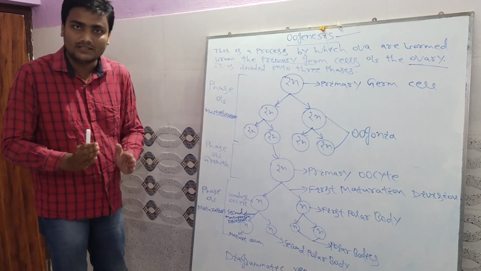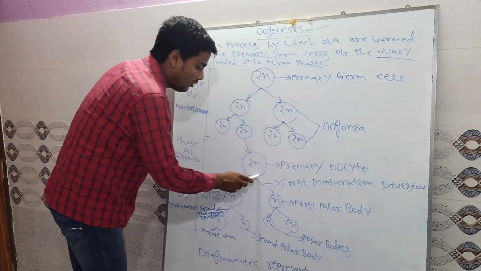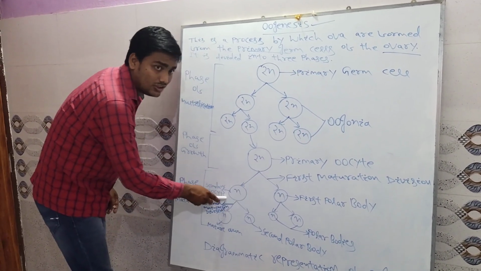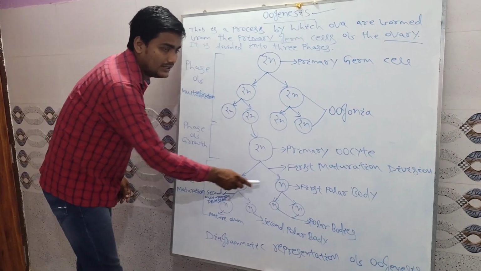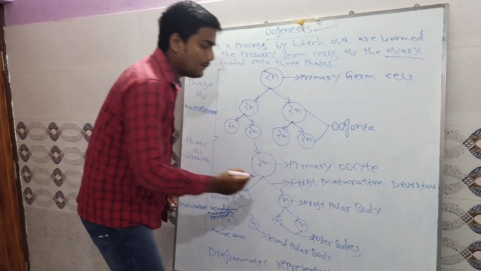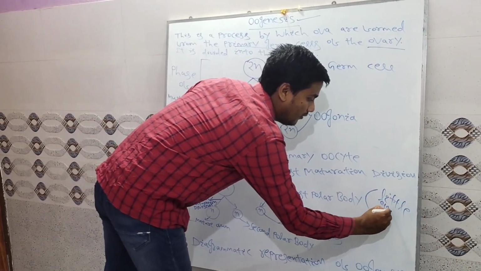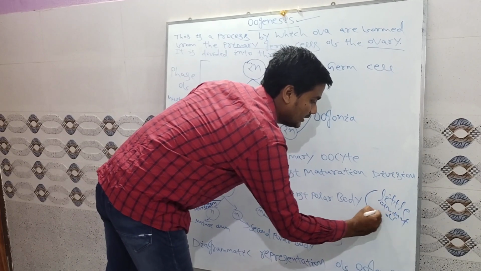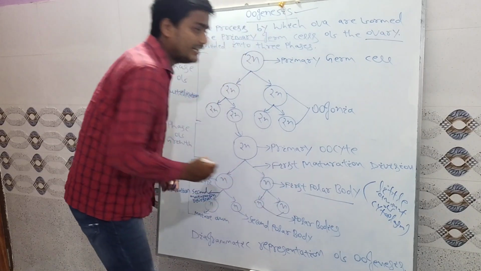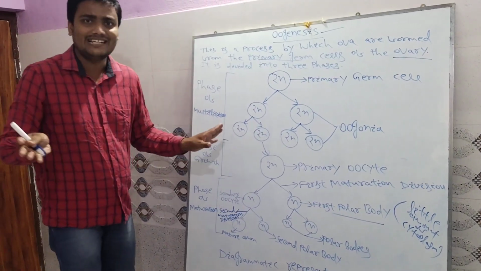In the first maturation division, the primary oocyte forms haploid cells: one is a larger cell called the secondary oocyte, and the other is a smaller cell called the first polar body. Polar body means it contains little amount of cytoplasm, and it does not take part in the reproduction process and it soon degenerates.